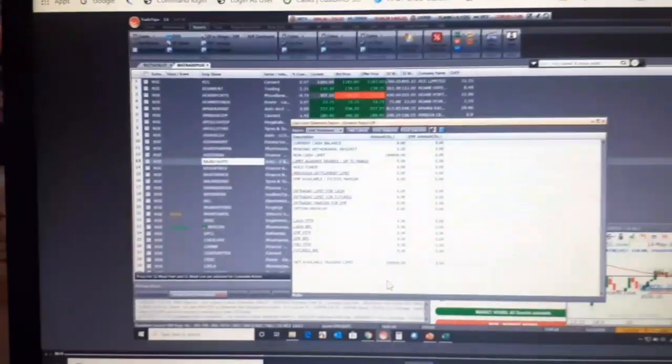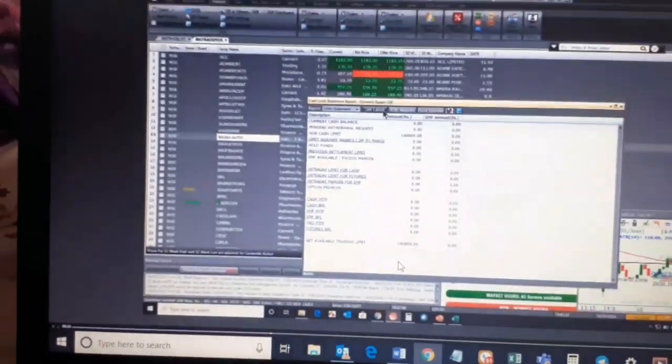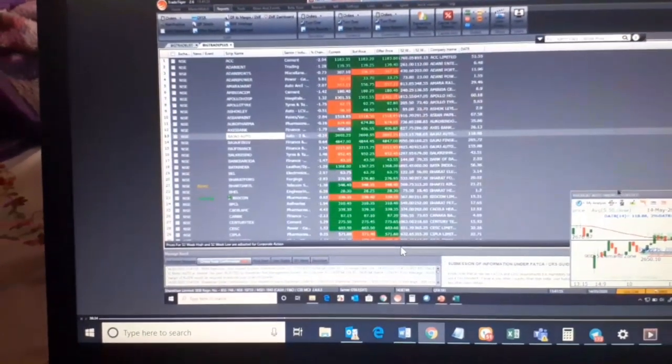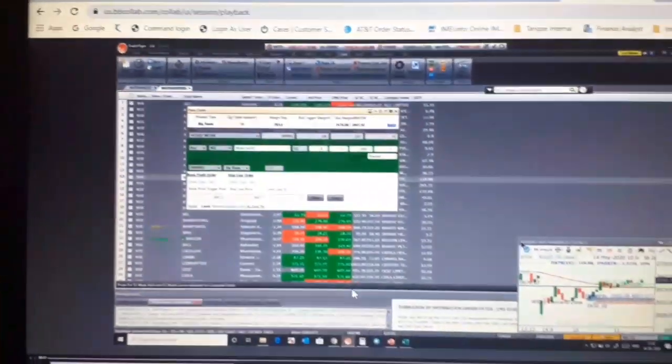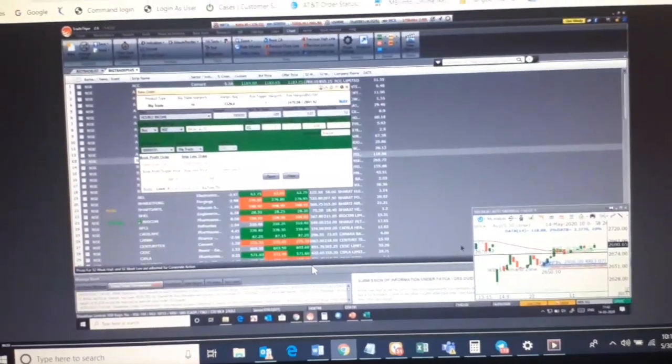Additional margin of 876 would be required. It's saying additional margin will be required. So let me just go with this. I'll try to buy only 5 quantities over here.